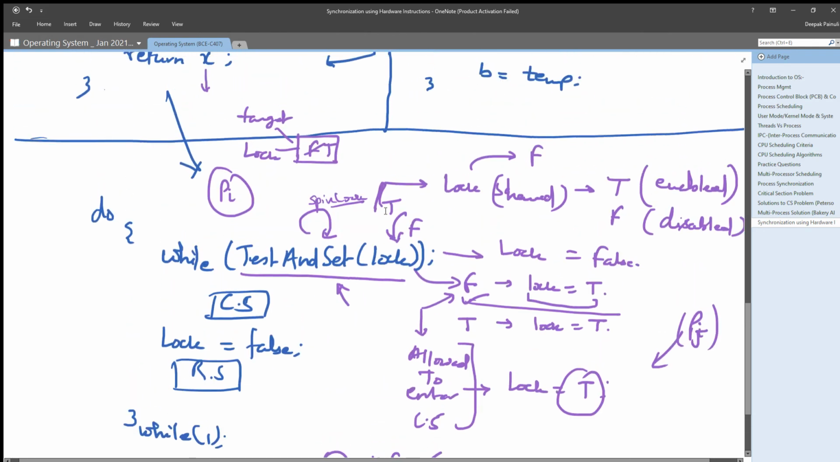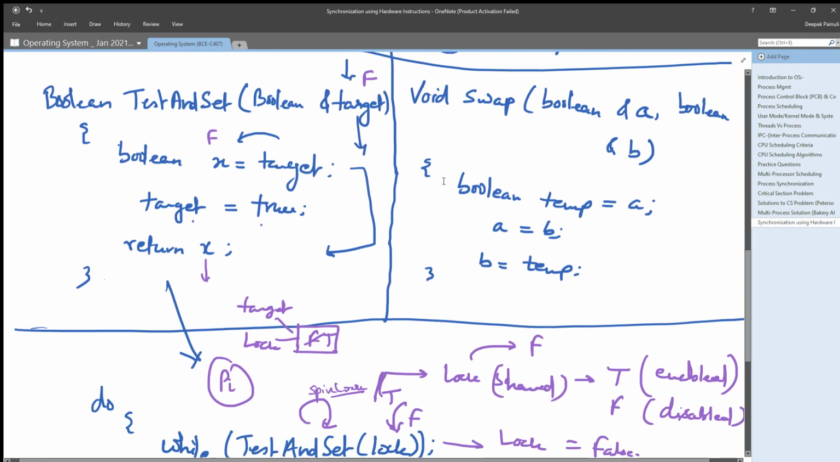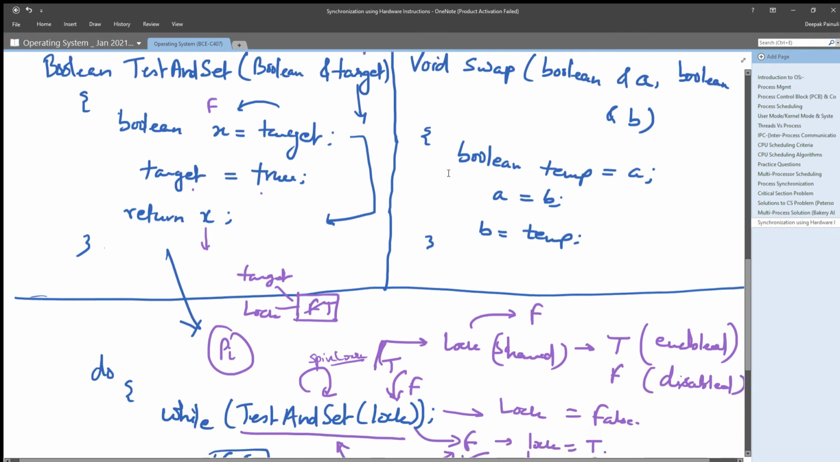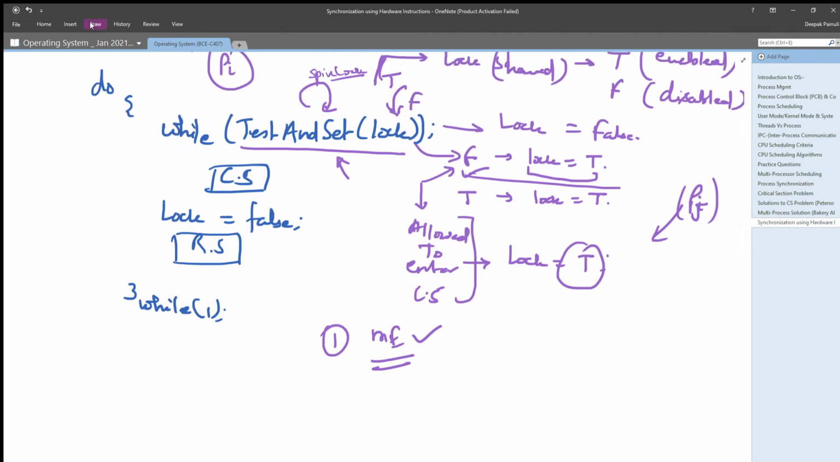Right? In the same way, if you check how we can use the swap function, in the same way we can use the swap function to provide mutual exclusion, right? Let us check.